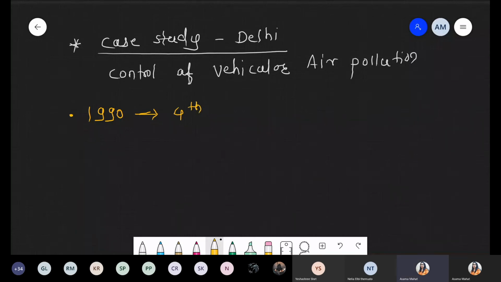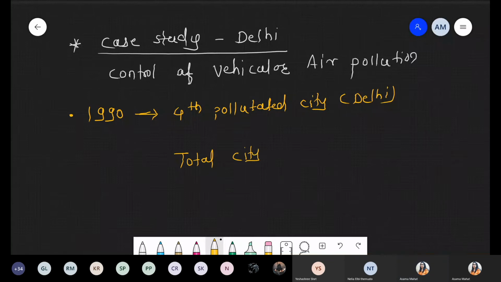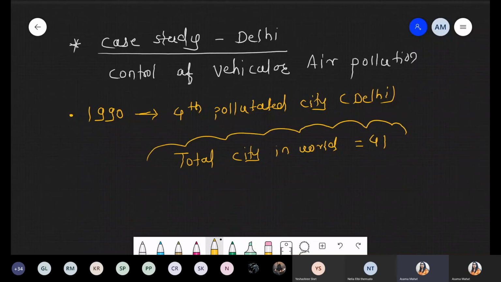These are the fourth polluted city. Which one? That is Delhi. And if I'm talking about the total number, so in the world, the total number of most polluted cities is 41. And out of 41, हमारा number 4th था. Delhi had the 4th number.